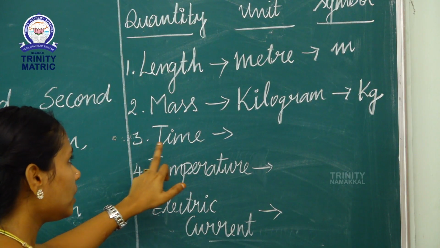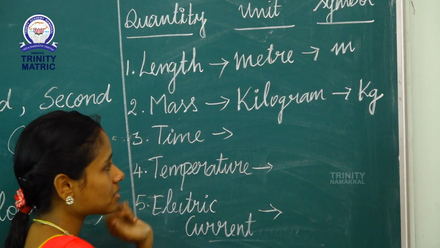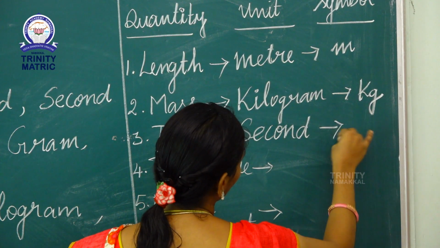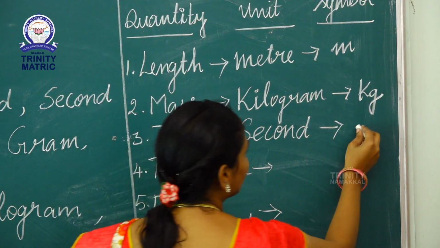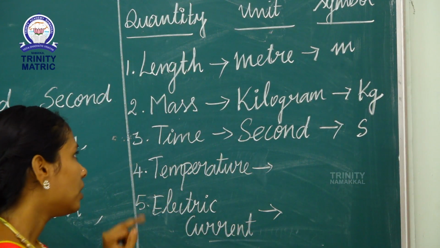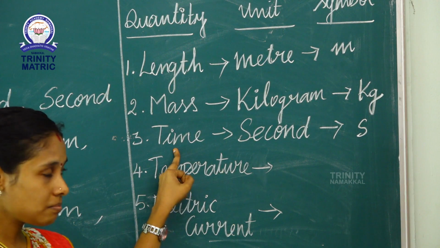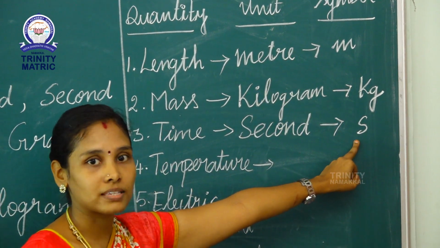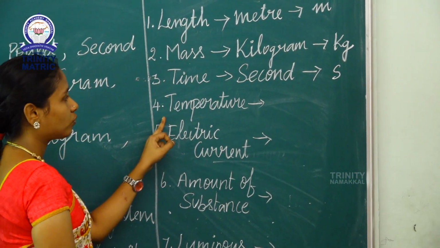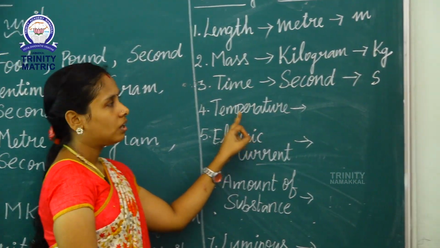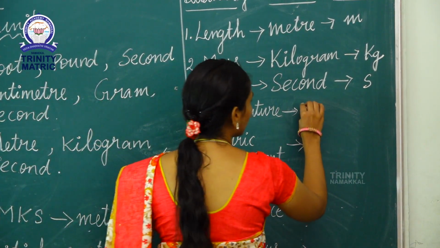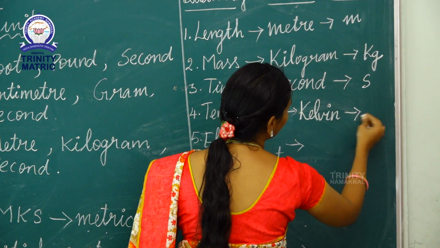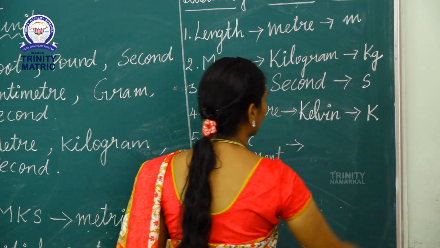Third quantity, time. The unit of time is second and the symbol is s. Next, fourth quantity, temperature. The unit of temperature is Kelvin and the symbol is K.